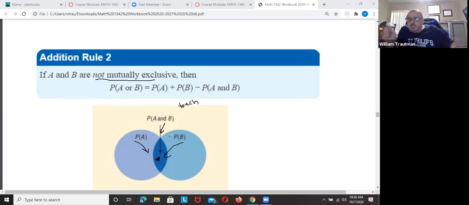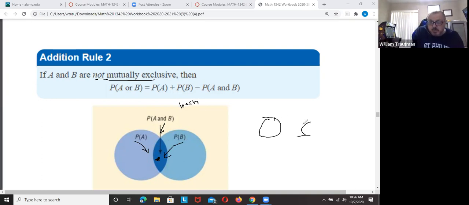Mutually exclusive means it cannot happen at the same time. This is mutually exclusive. If I pick a dot, it can't happen in both. I can pick another dot. It can't happen in both. But if I pick a dot here, it's happening in both. So this is not mutually exclusive.